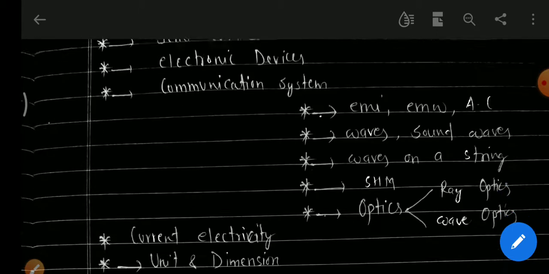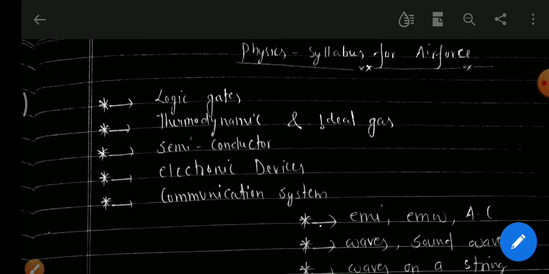So for logic gates we will study what logic gates are and their types, like basic gates and universal gates. Basic gates are mainly of three types: the OR gate, the NOT gate, and the AND gate. Then we will study the universal gates, the NOR gate and the NAND gate.